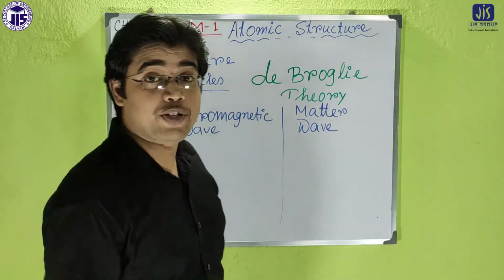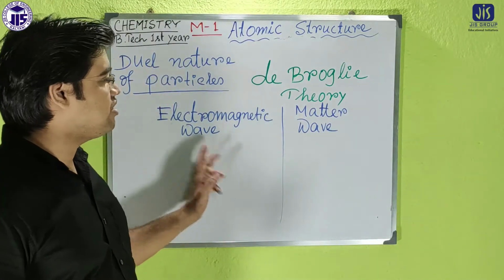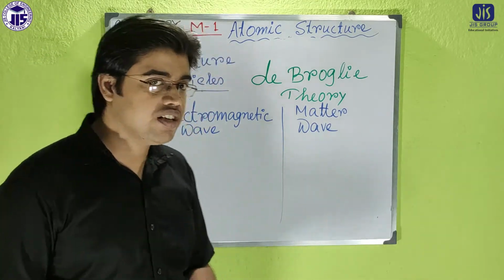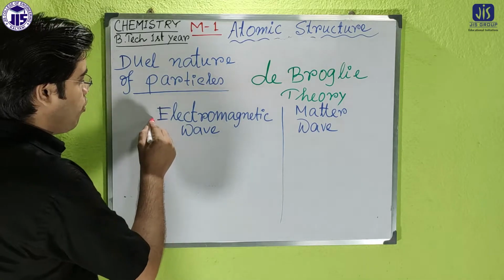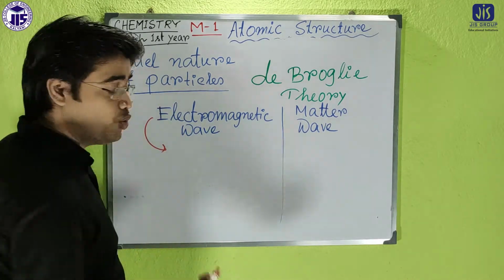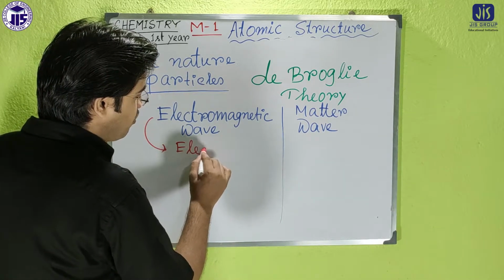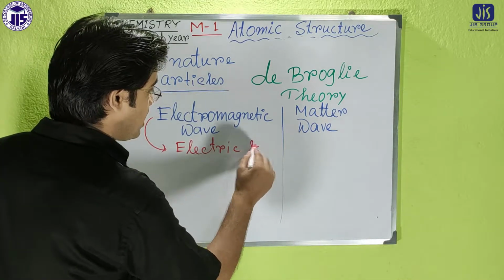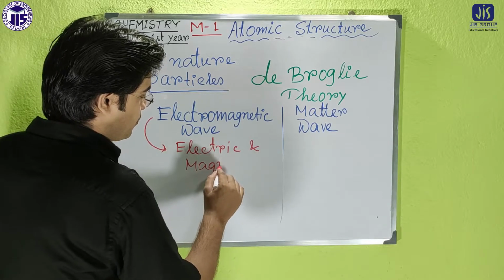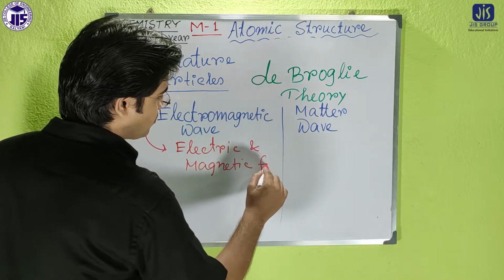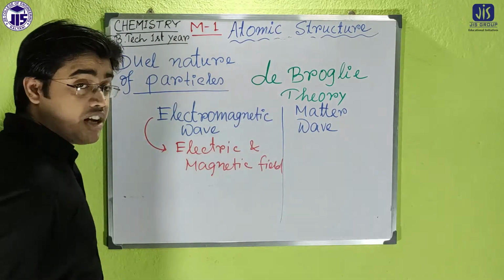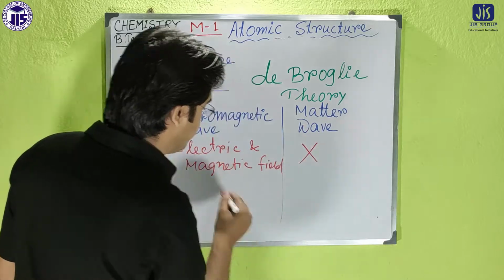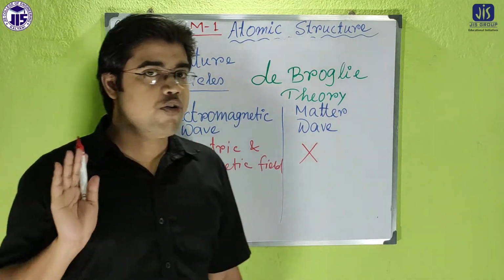Now we will differentiate between electromagnetic wave and matter wave. From the name it is very clear that electromagnetic wave is related to electric and magnetic fields. But matter wave is not related to any kind of electric or magnetic field.